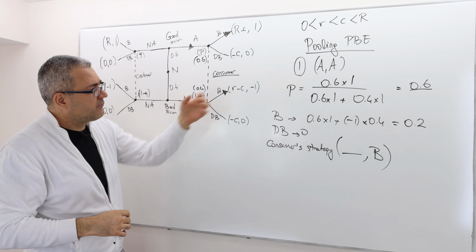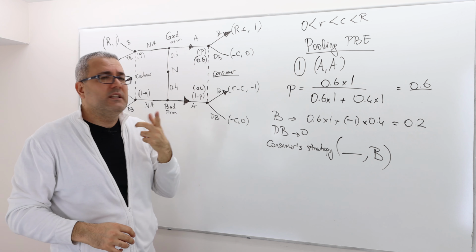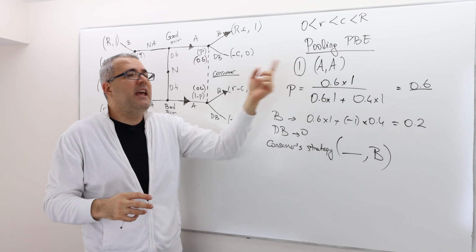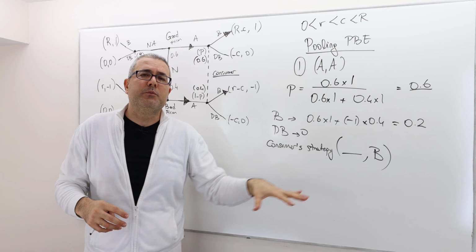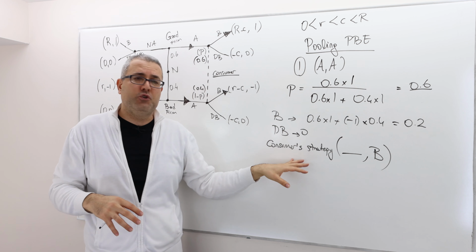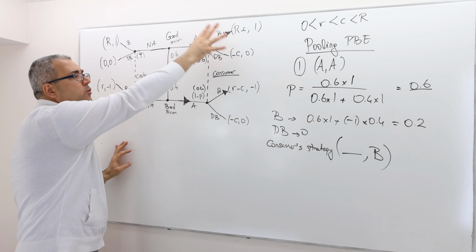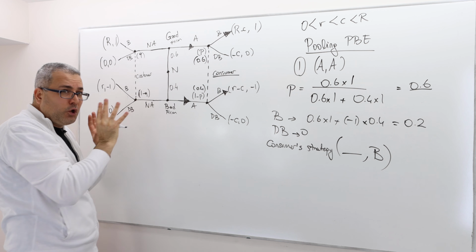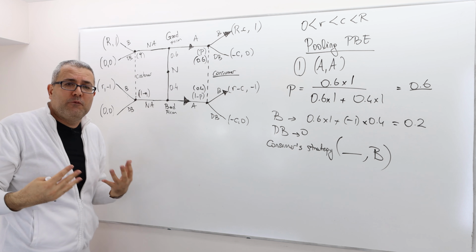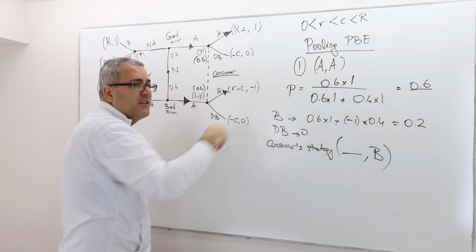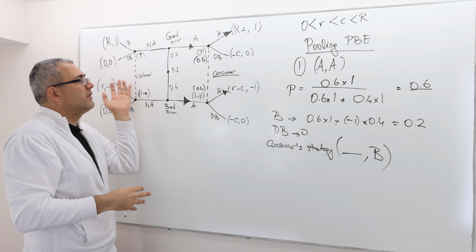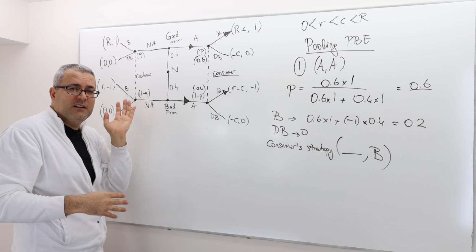What are they? AA. What does that mean? Well, remember, we can still check if AA is the best response to the consumer's strategies, although we have limited information about the consumer's strategy. We only know how the consumer will behave here. We currently have no idea what she's going to do here. But this information alone could be helpful to see if AA is the best response or not. So if it is not, then you don't really need to worry about the Q and the optimal strategies here. You see what I mean?